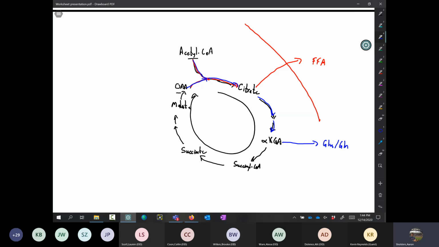And when they're taken away from the cycle, that will cause a depression in oxaloacetate. Something else that we've talked about in this class, going back to chapter 11, is that oxaloacetate can be used to make glucose. So there's lots of things that will start to take that oxaloacetate away from the cycle.